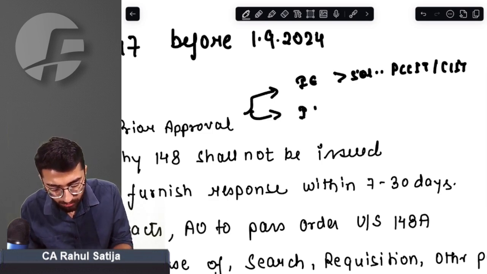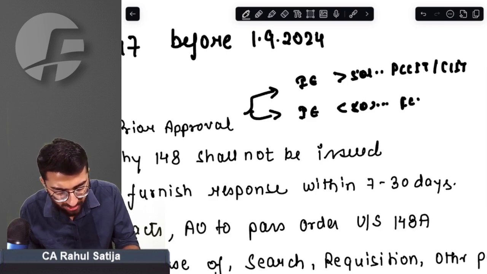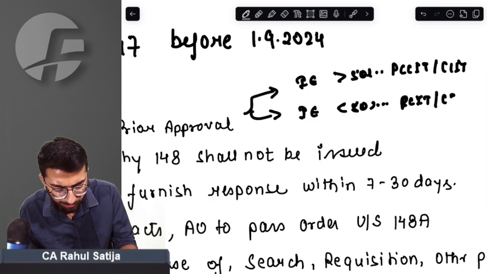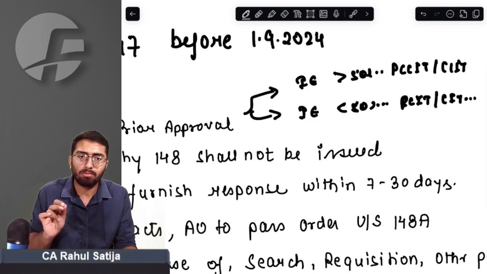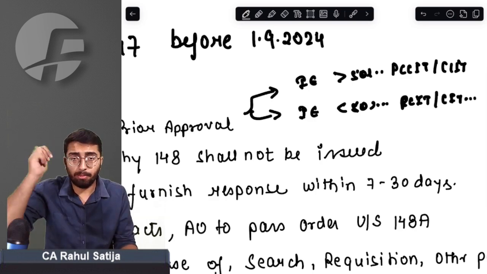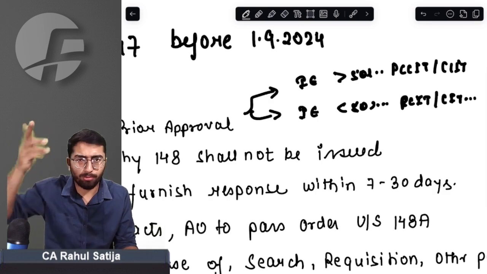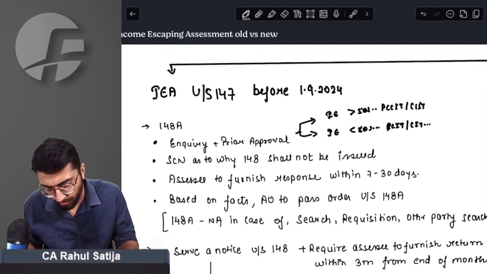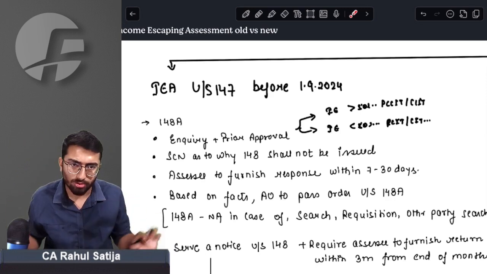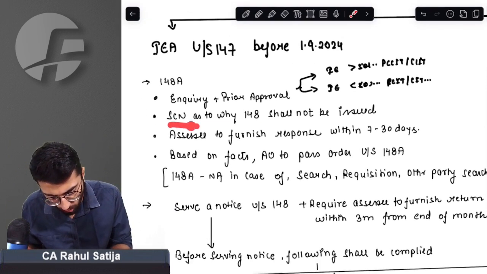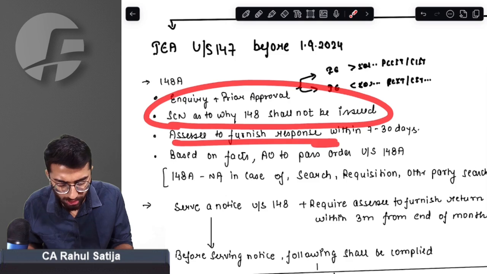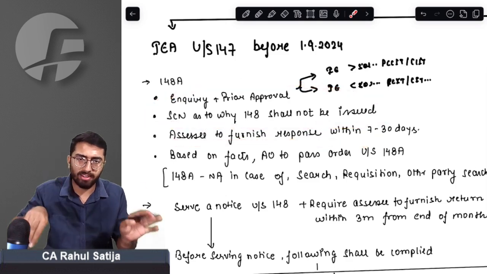Or if income escaped is lesser than 50 lakh rupees, then approval was required from PCIT or CIT. These were the big income tax authorities from which approval was required by AO to do income escaping assessment, just to send the show cause notice. Show cause notice once issued, assessee has to furnish response within 30 days to 70 days.